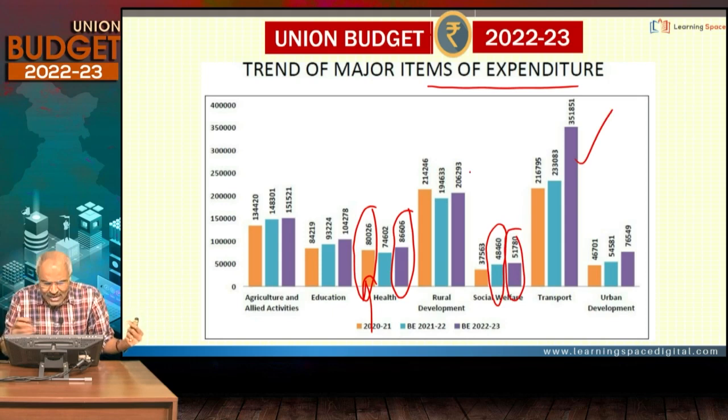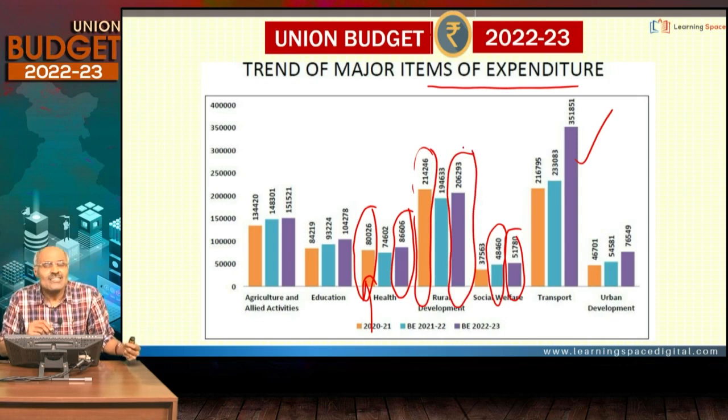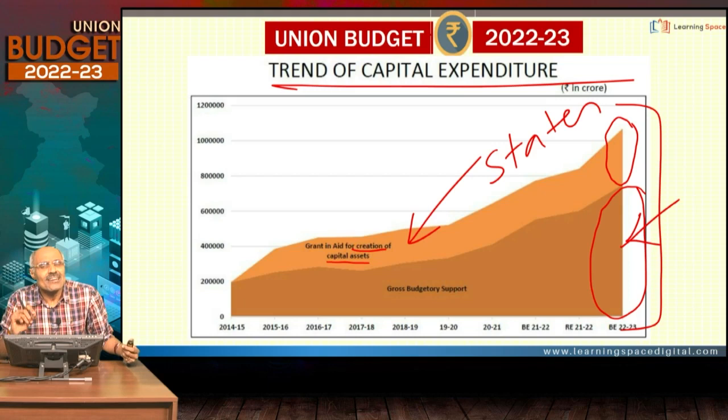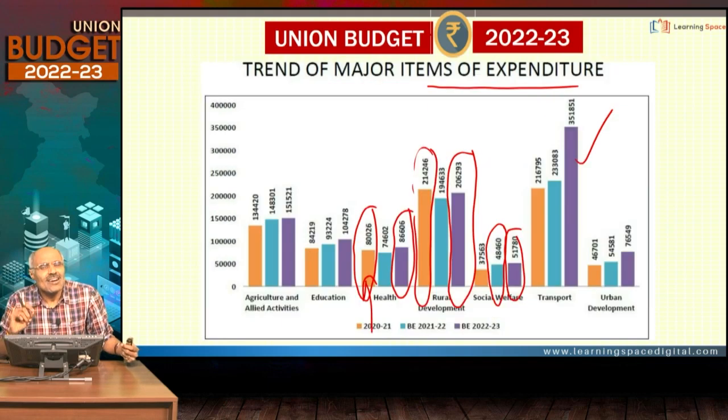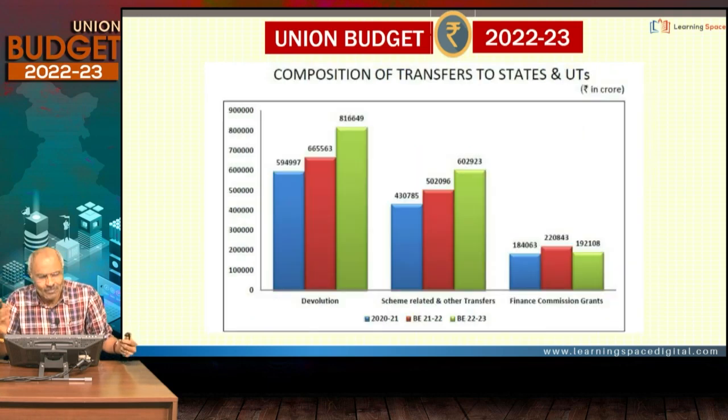Rural development, in comparison to the original budget estimate, is now reduced. Such things are pointed out by the critics. This is praised across all quarters because of the virtuous cycle of growth, and this is critically commented. Mahatma Gandhi Narega has also seen a decline in comparison to the revised estimate. So because of these things, this budget came under criticism.